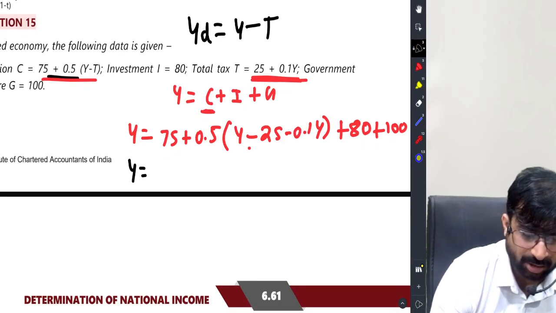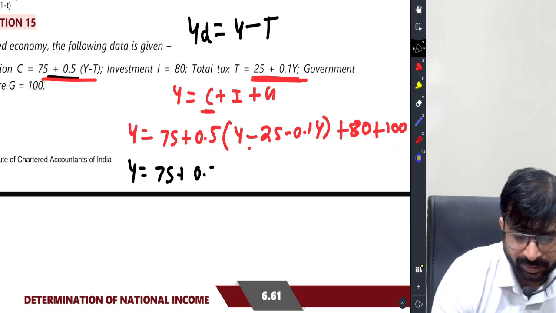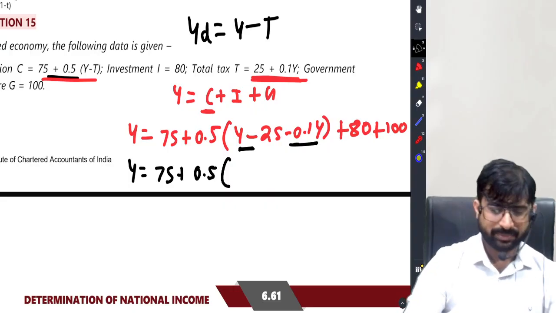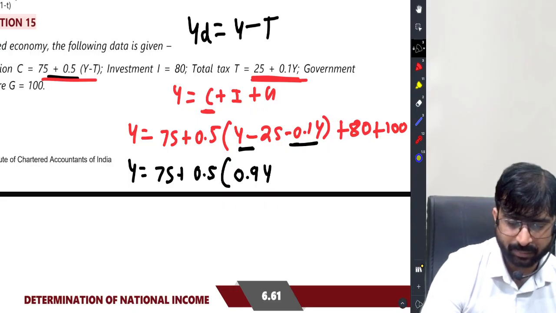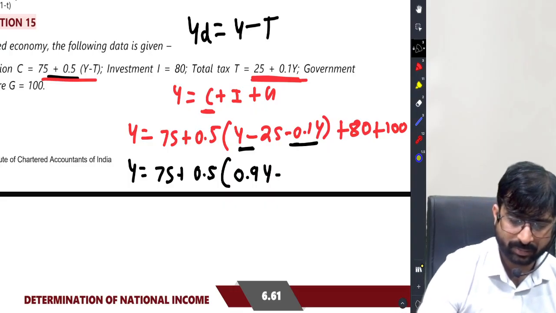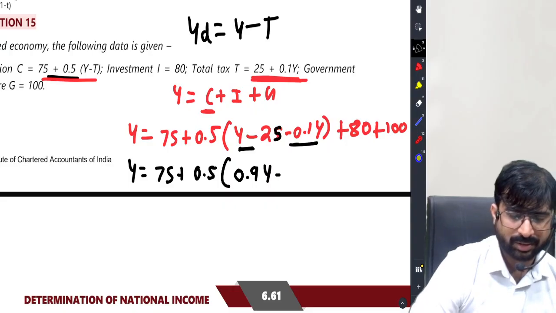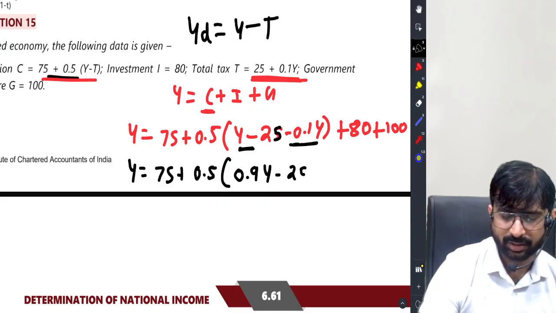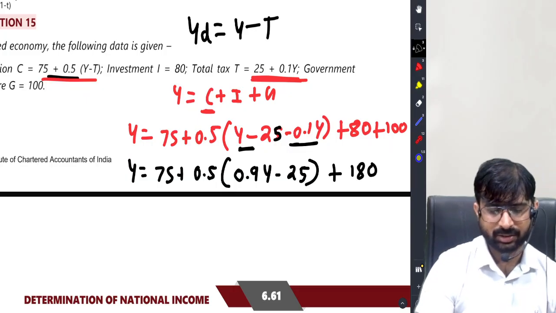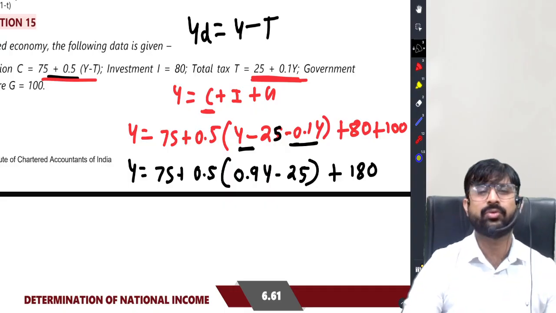So Y is equal to 75 plus 0.5 times Y minus 0.1Y, that is 0.9Y, minus 25, plus 180. So 180 and 75 is 255.